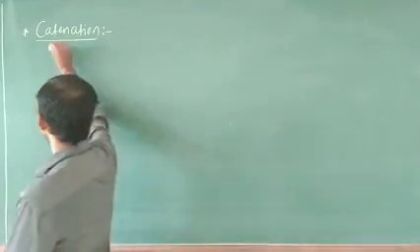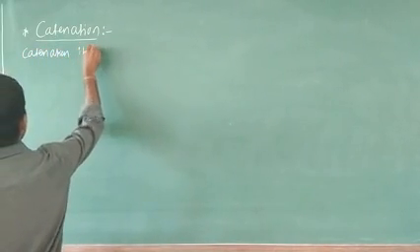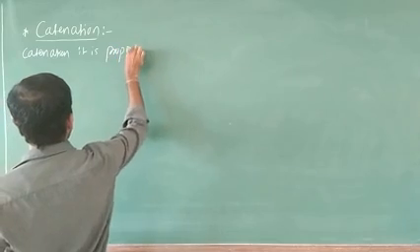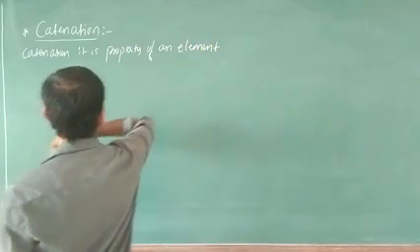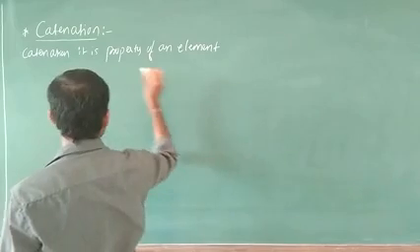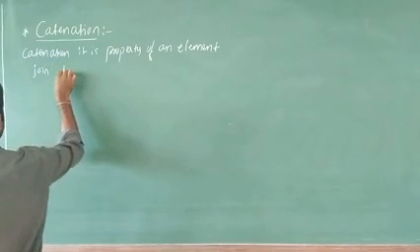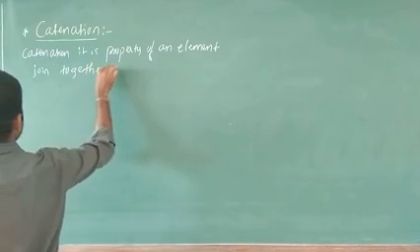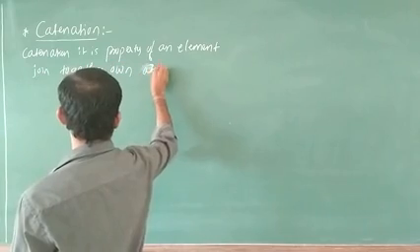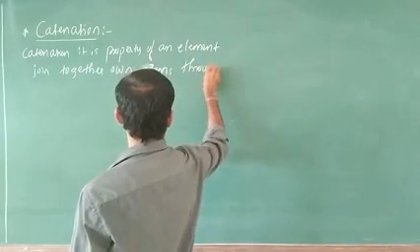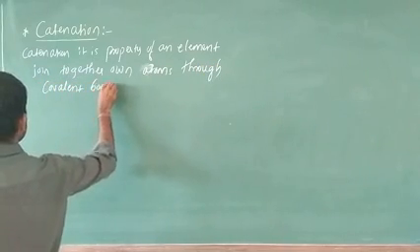Catenation is a property of an element, combined or joined together on its own atoms through covalent bonds.